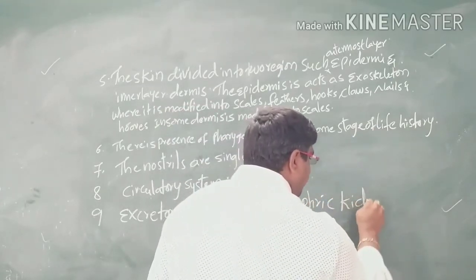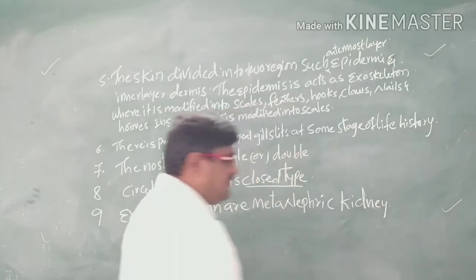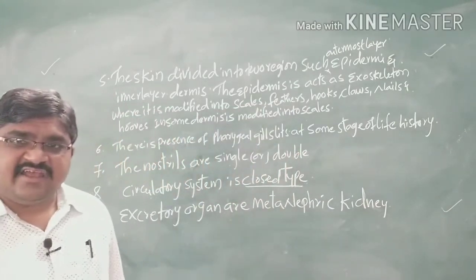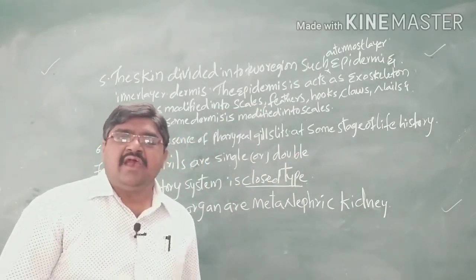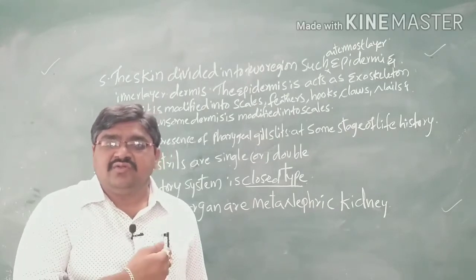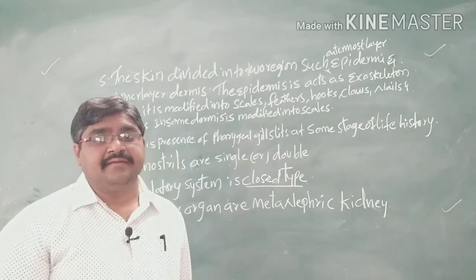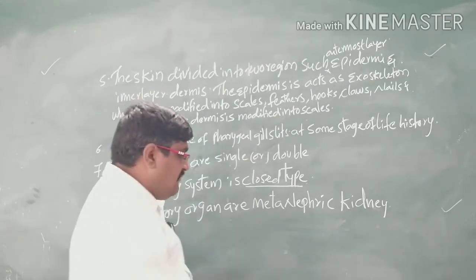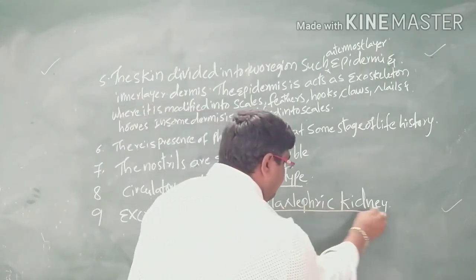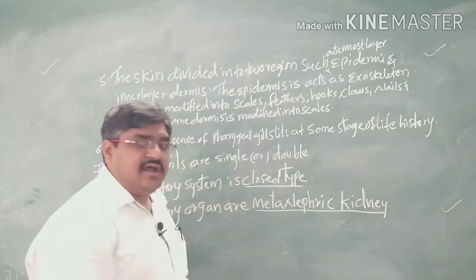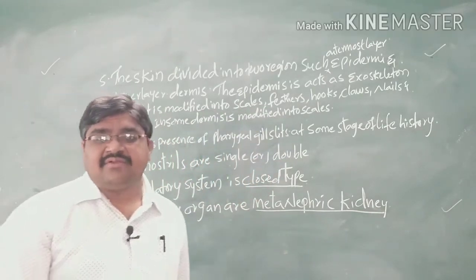That means well-developed kidneys are present. These kidneys excrete all waste materials from the body and send them outside. So all vertebrates, all of the subphylum Vertebrata, have metanephric kidneys.